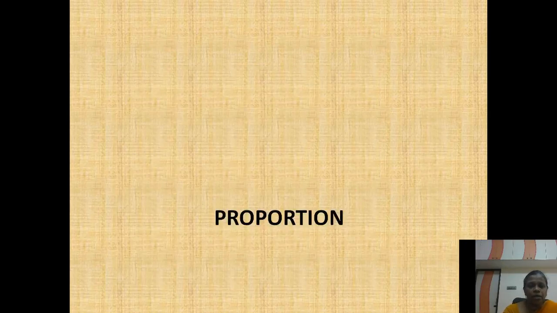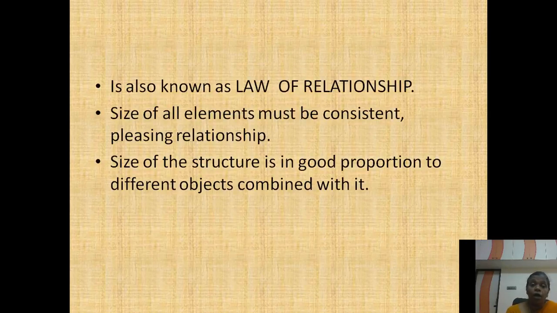The next important principle we are going to see is proportion. What is proportion? Proportion is otherwise known as the law of relationship. When you talk about proportion, you must also talk about size. The size of the element must be consistent and have a pleasing relationship.